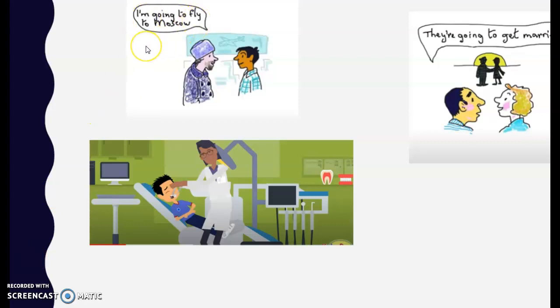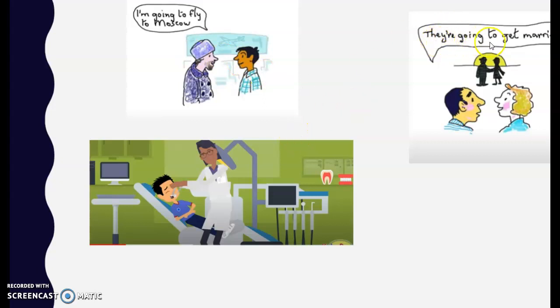I'm going to fly to Moscow. Look, es una intención que él tiene de ir a Moscú. I am going to fly. Voy a ir a volar. I'm going to fly. Voy a ir to Moscow.